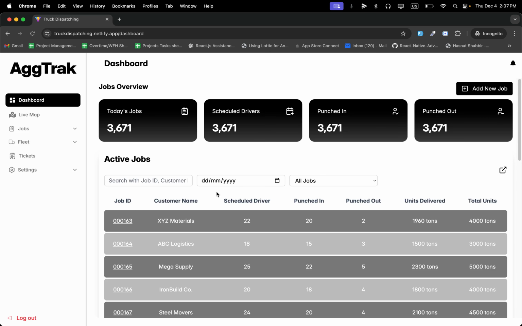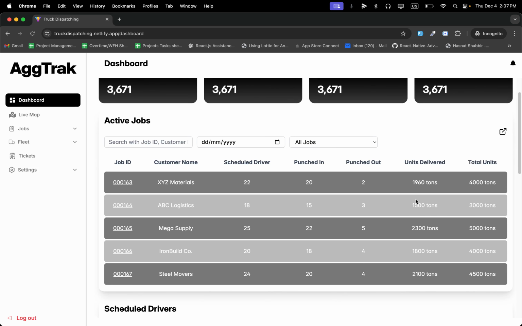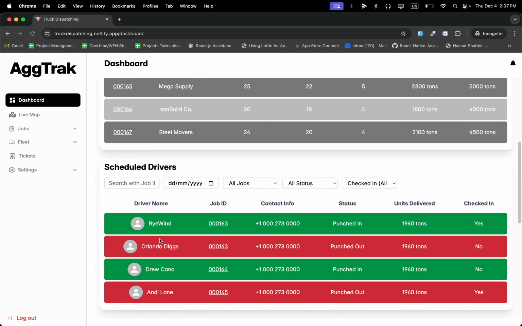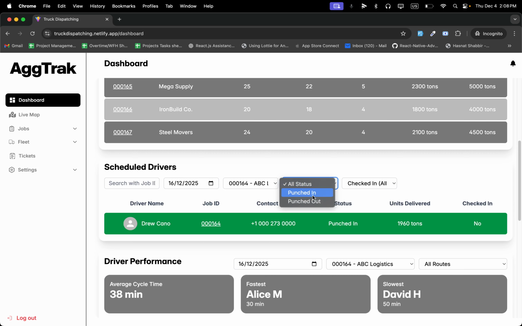Dashboard. Admin can see today's jobs, casual drivers, punch-ins and punch-out drivers. Active jobs today will show here. You can check unit deliveries, total units, and total scheduled drivers on this job. You can check scheduled drivers on this date, on this shift, on this job, and punch-in drivers,